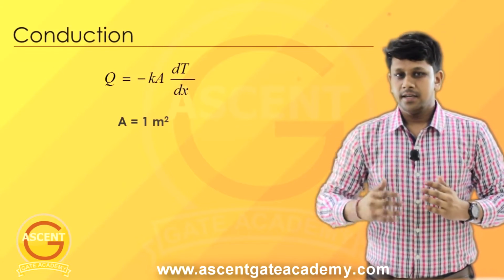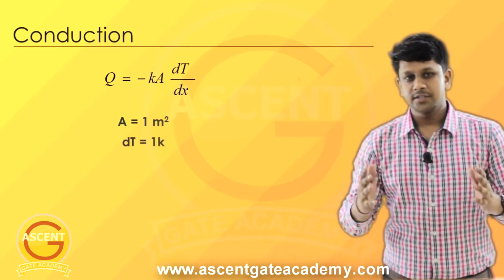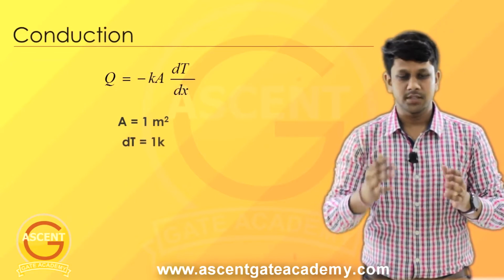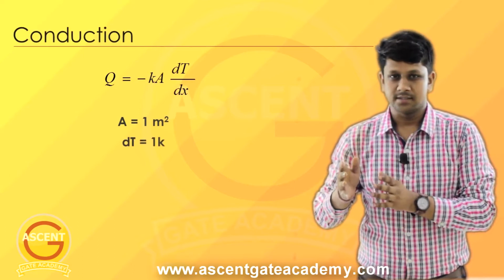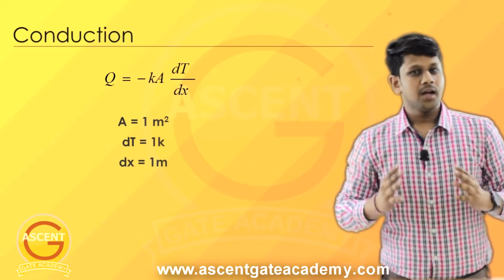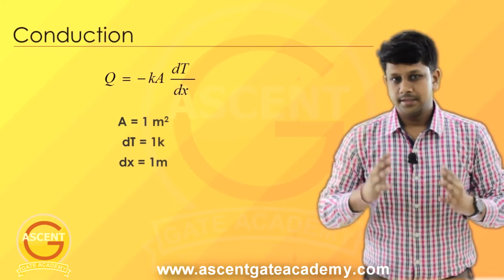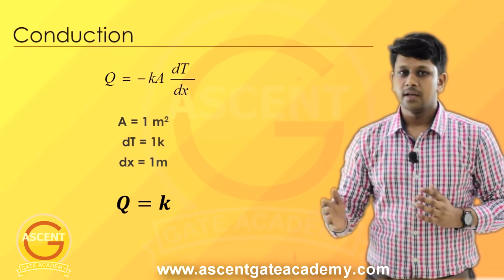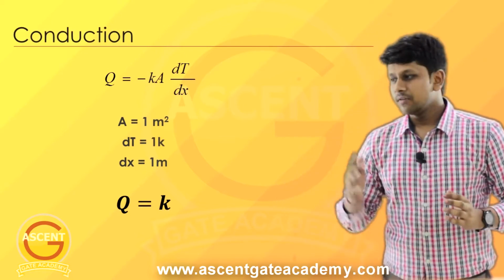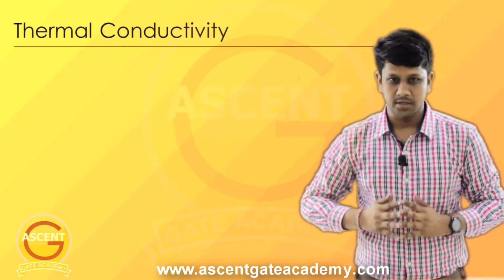Let's say the area through which the heat transfer is occurring is equal to 1 meter square. The temperature difference between the two surfaces is 1 Kelvin or 1 degree Celsius, because both are the same thing. And the thickness of this slab, let us say, is 1 meter. Now if we put these values in Fourier's law, then what do we get? Yes, we get Q equal to K. That means the rate of heat transfer is equal to thermal conductivity. Now whatever we did here, if we put this into words, it becomes the definition of thermal conductivity.